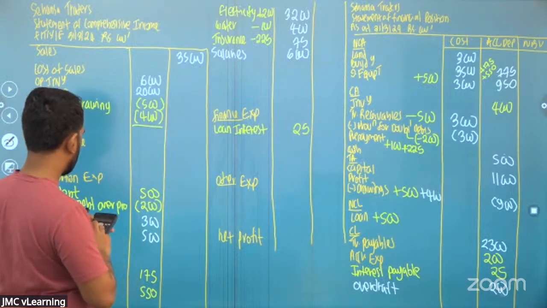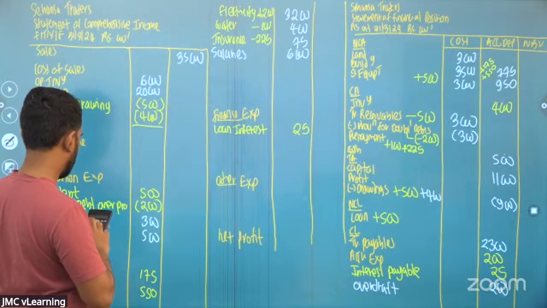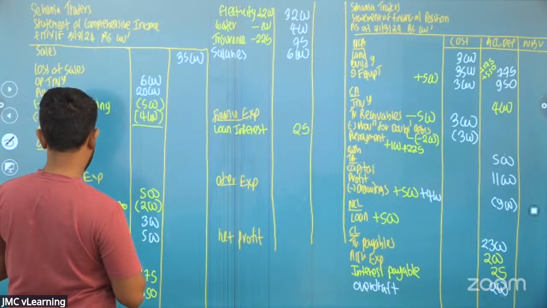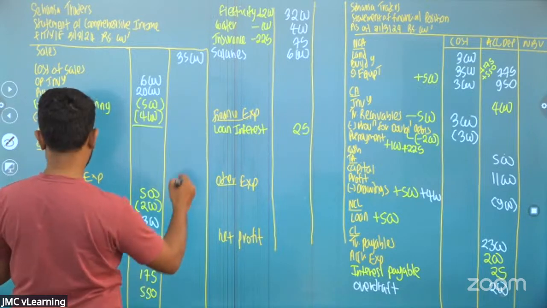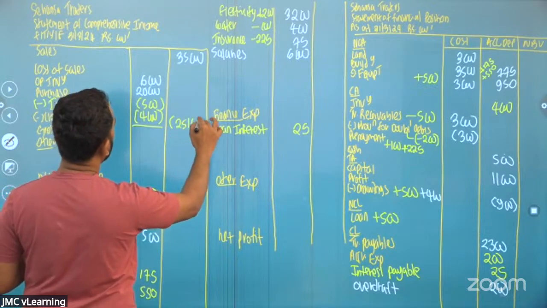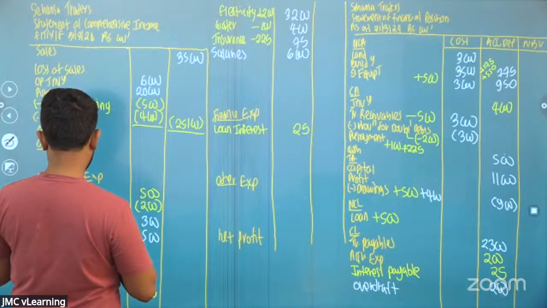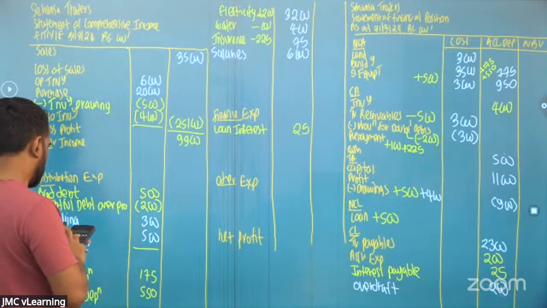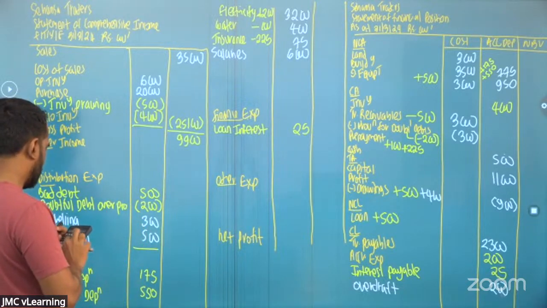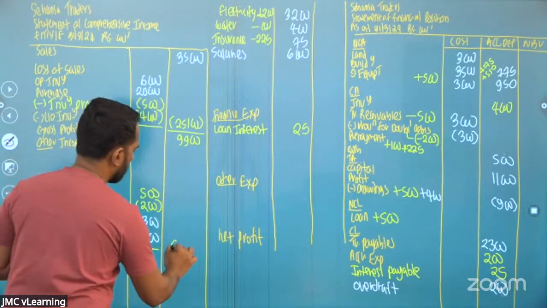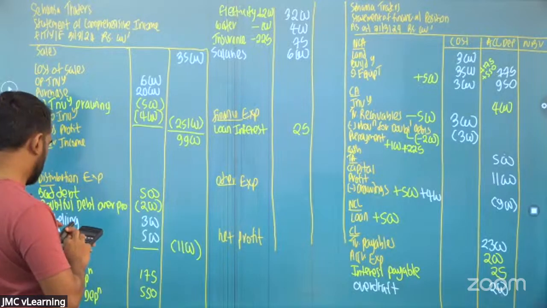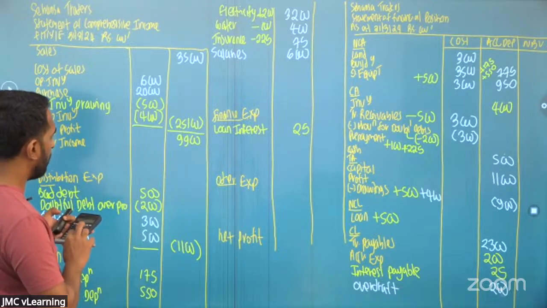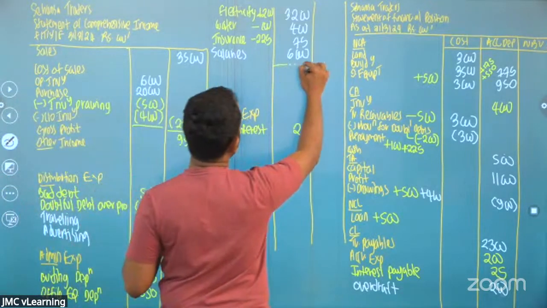Cost of sales 6,000 plus 20,000 minus 500 minus 4,000. I'm getting 25,100. 35,000 minus 25,100, 9,900 is the gross profit. Distribution 500 minus 200 plus 300 plus 500, 1,100. Then 175, 550 plus 3,200 plus 400 plus 75 plus 6,000, 10,400.